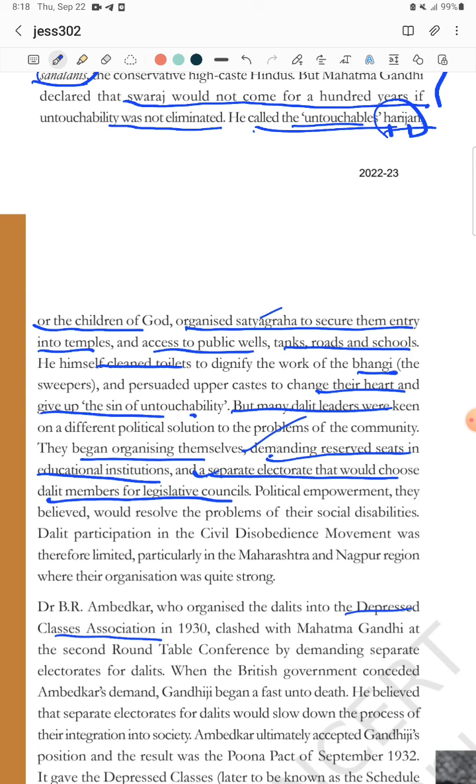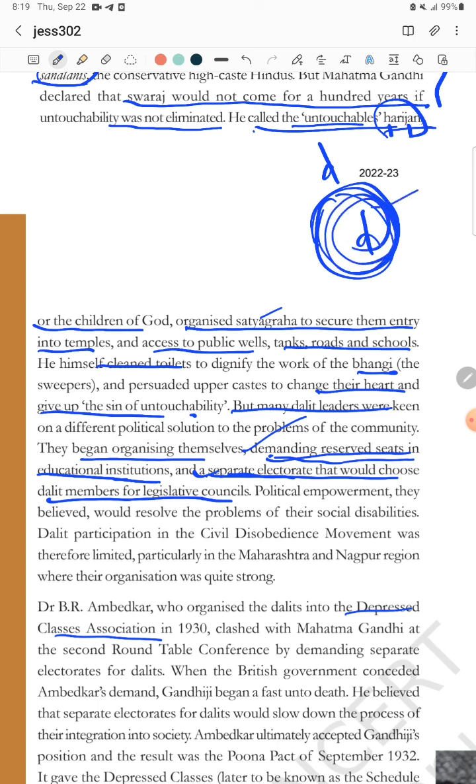So they demanded at least reserved seats in educational institutions and separate electorates. It means that in an area where there are more Dalit people, that constituency is made a Dalit constituency, just like nowadays we have SC and ST. That is the result of that movement only, right? So a leader will be a Dalit person, and they can understand the problems in the area well and solve them well.